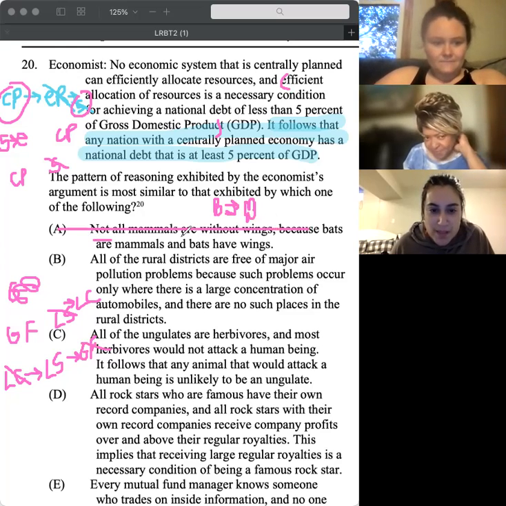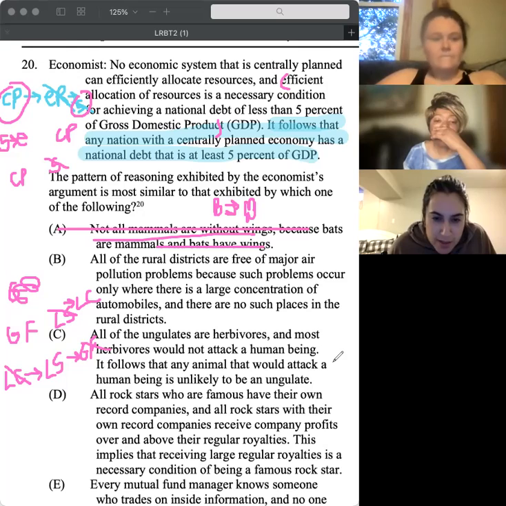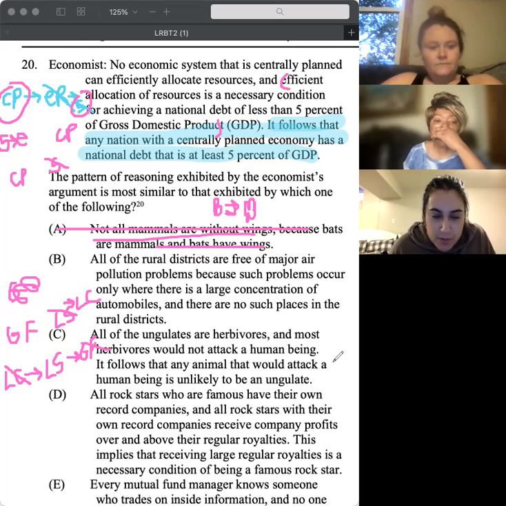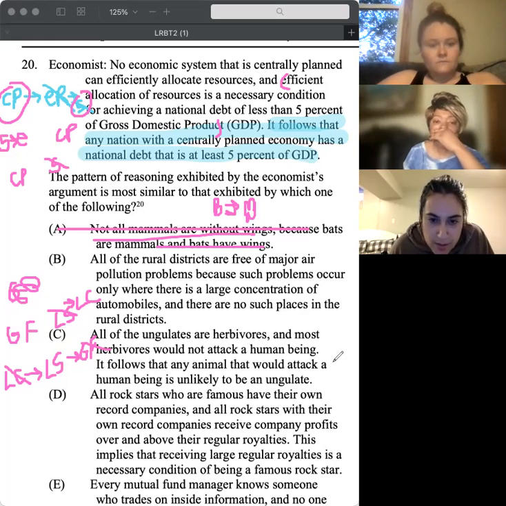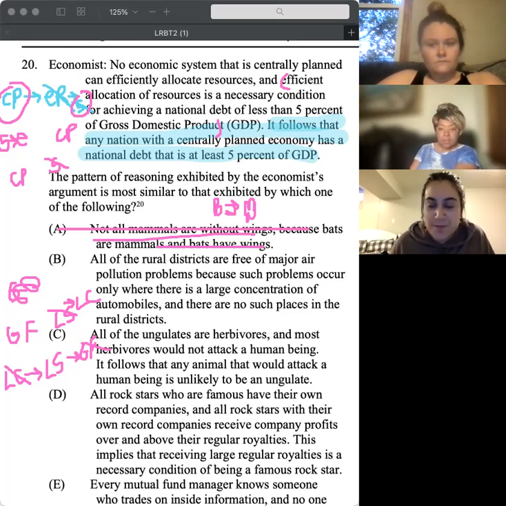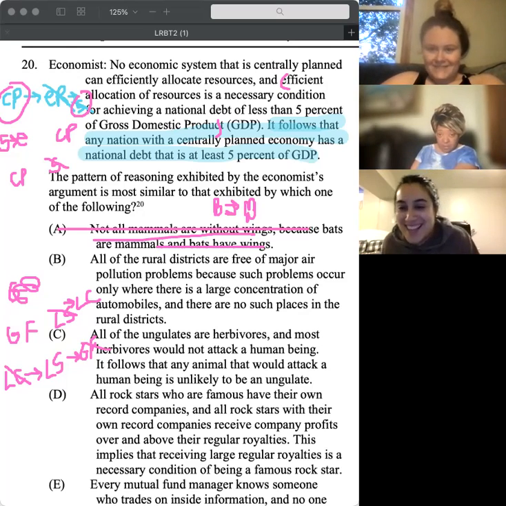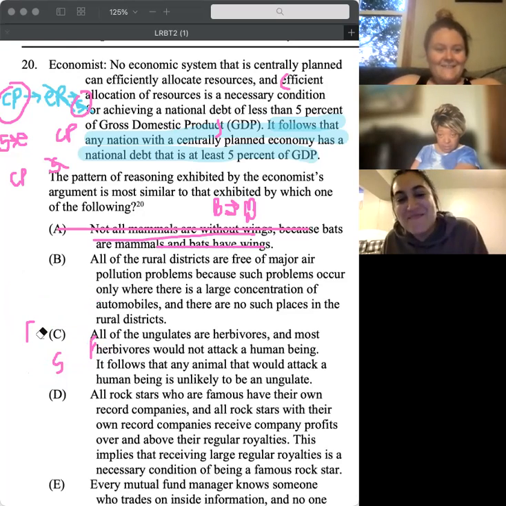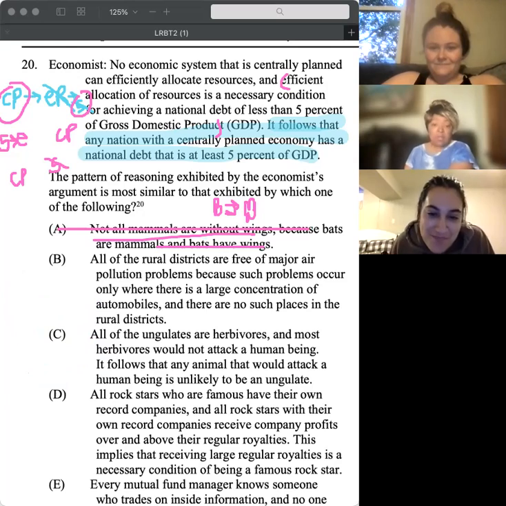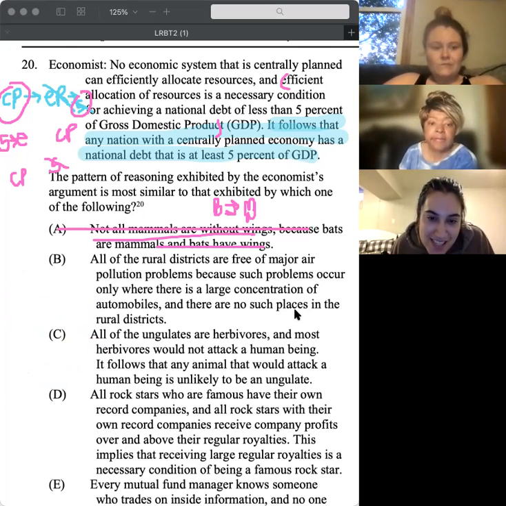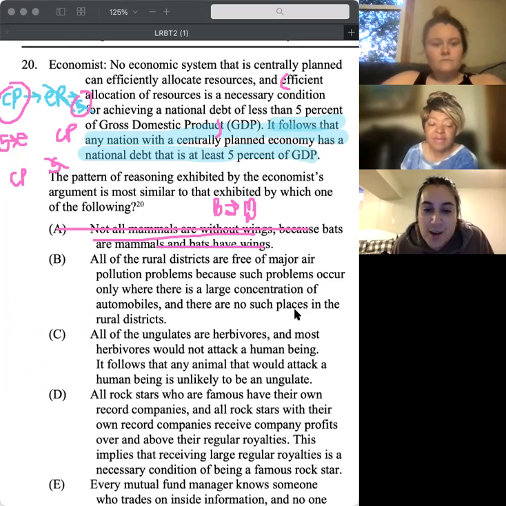All right, what about B? No. You don't like B? I don't. When you say it like that, I'm like, should I? Okay, so what is our conclusion on B? The conclusion, there is no such place in... All rural districts are free of major air pollution problems.